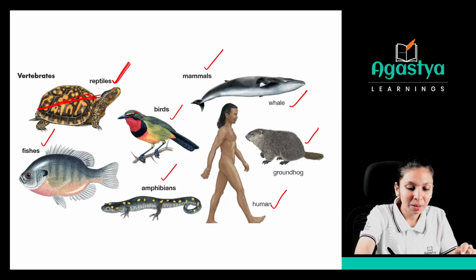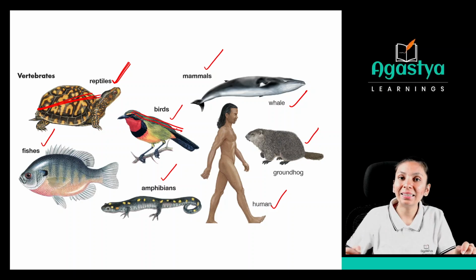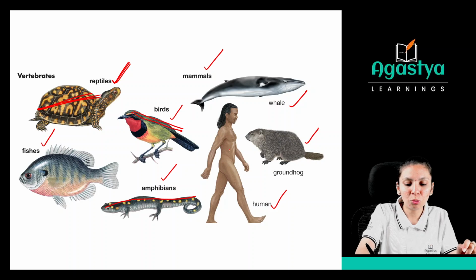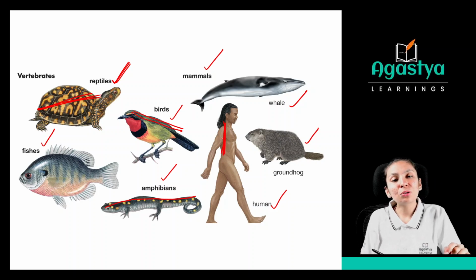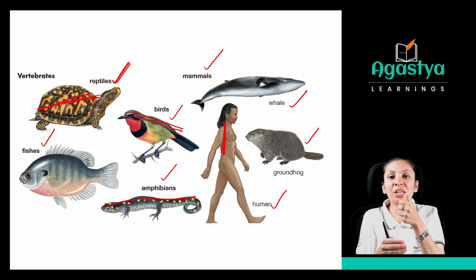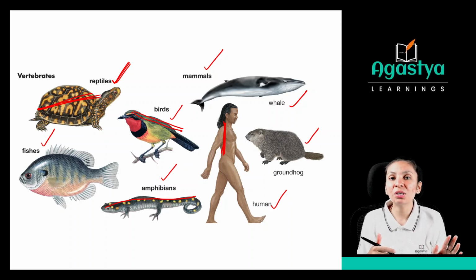These birds have a backbone so that they have a particular shape. These amphibians also have a backbone. As you can see, for this human too, we have a backbone. So these animals have a backbone which provides shape to their body, right? Without a backbone, they will not have a particular shape.